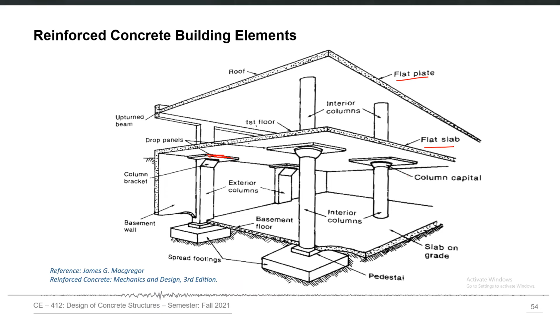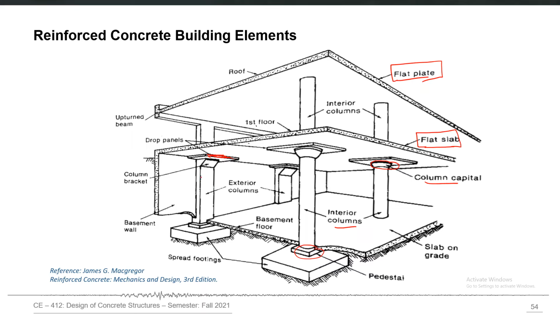So if we have this situation where we have column capitals and drop panels, then we call that structural system a flat slab structural system. But if we have the reinforced concrete column directly supporting the reinforced concrete slab, we call it the flat plate system. We may have exterior and interior columns. We may have a pedestal which increases the area of contact between the column and the spread footings. So we may have column capitals on top, and column pedestals at the bottom. All of these are reinforced concrete elements.